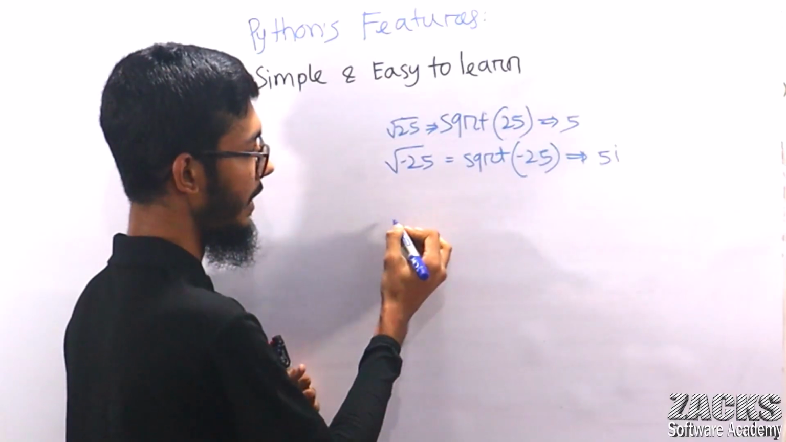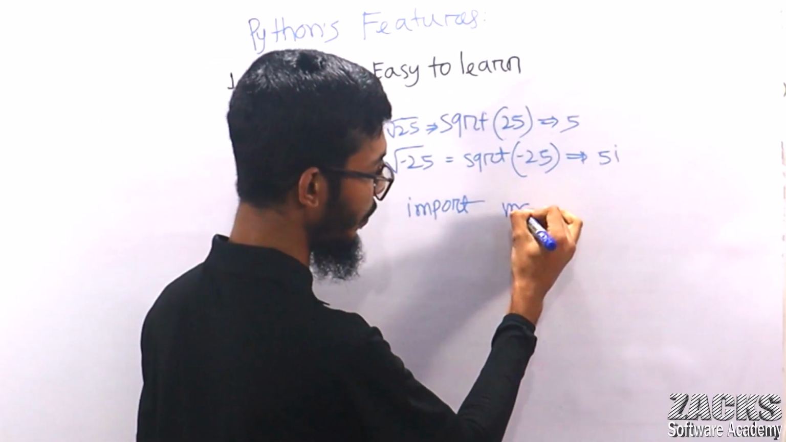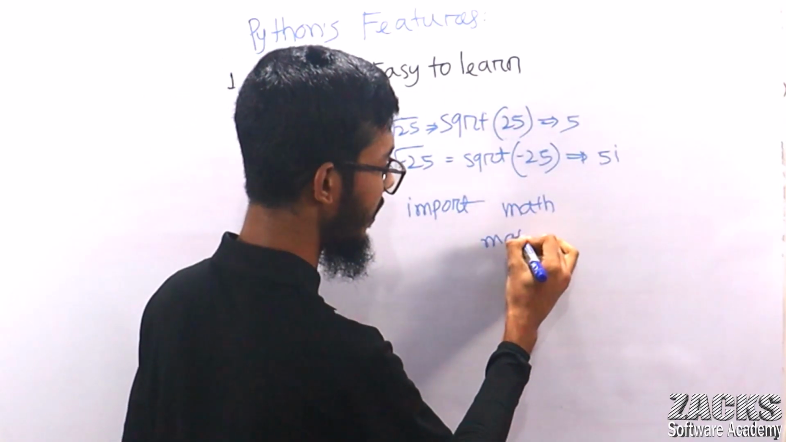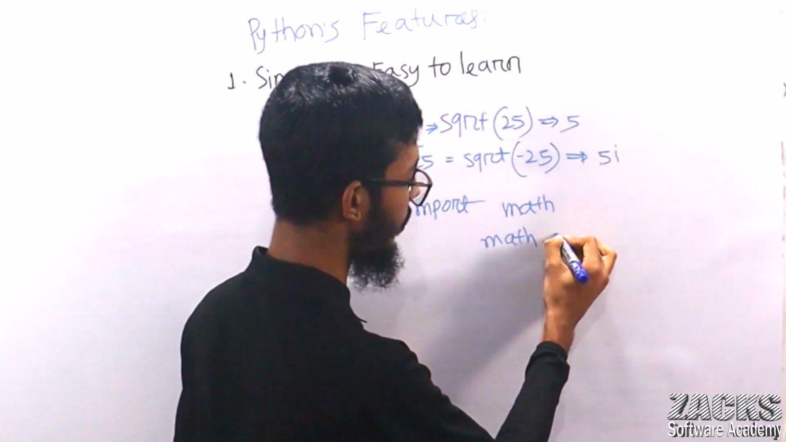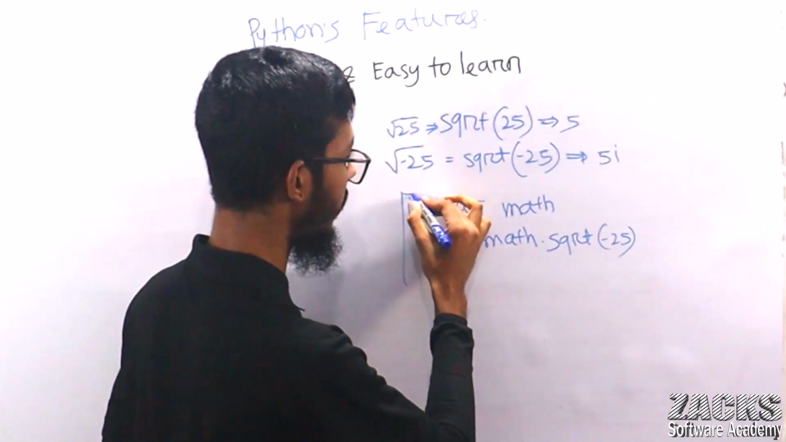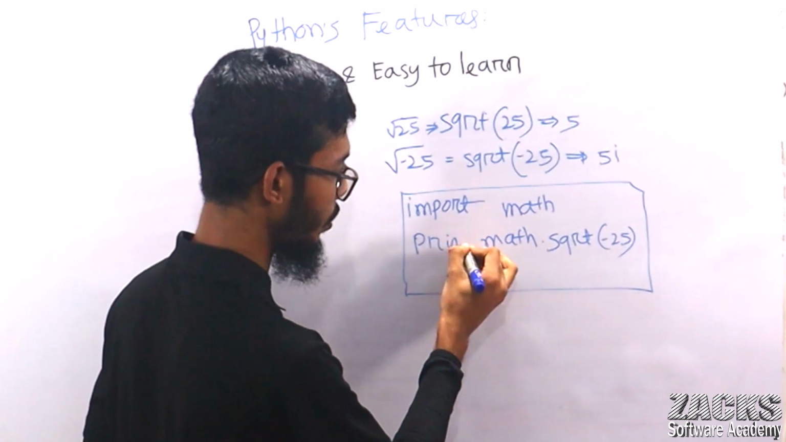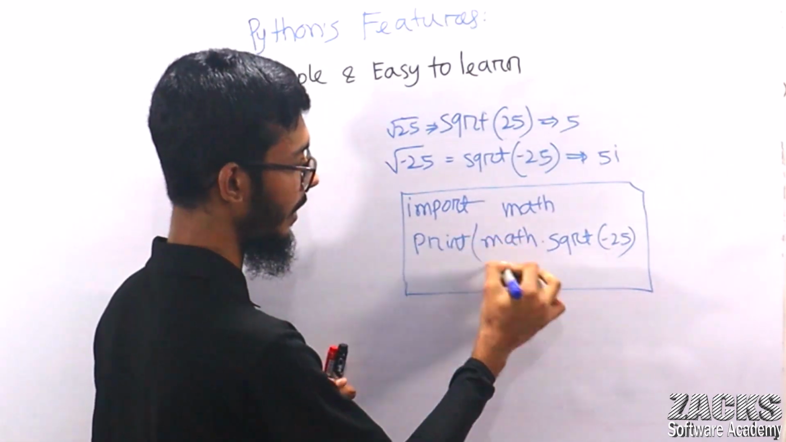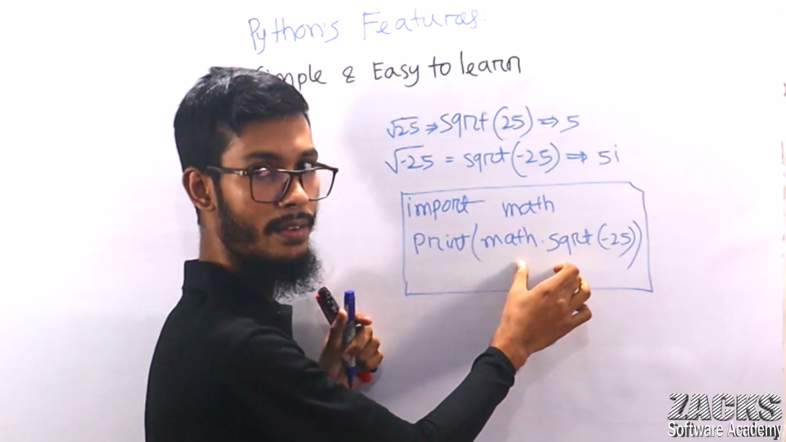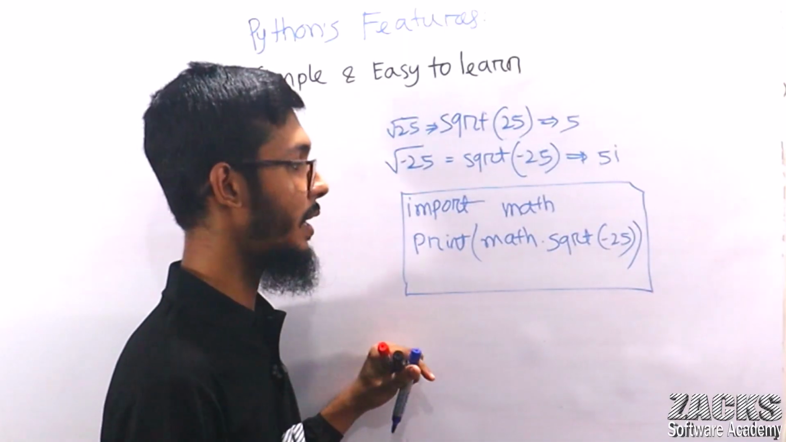Sir, we can write this program this way: import the math module, and write math dot sqrt, because I want to find the square root of, for example, minus 25. Consider this is another program, and I want to print the value. Sir, it cannot calculate. It will give you an error because it cannot perform the root operation of a negative number.